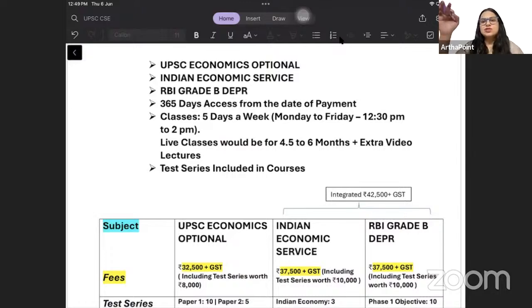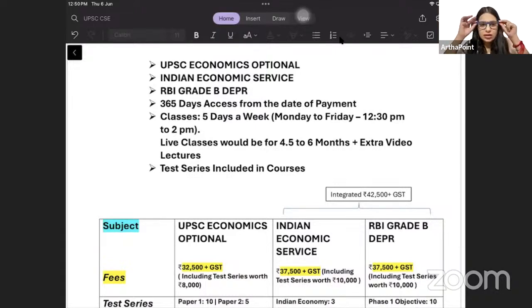Welcome to the orientation session for the three courses: Indian Economics Service, UPSC Economics Optional, and RBI Grade B DEPR. Today, I will introduce you to the three courses that we are launching. I will tell you about the class schedule, when the classes will be taking place. I will talk about the test series also. And I will give you some more information that I want to share with you regarding the UPSC exam. So we will be talking about all of this in today's session.